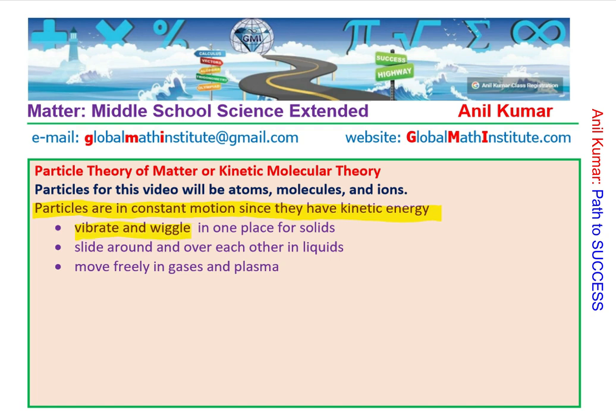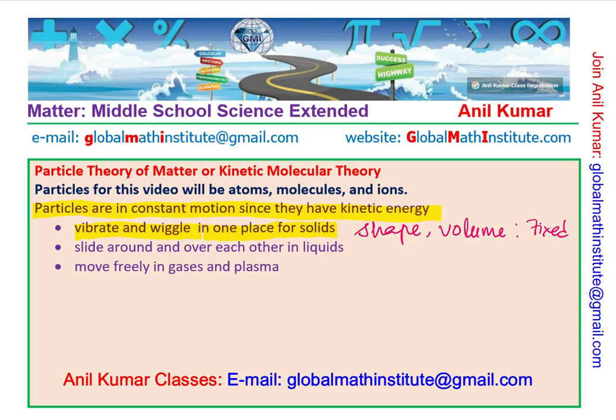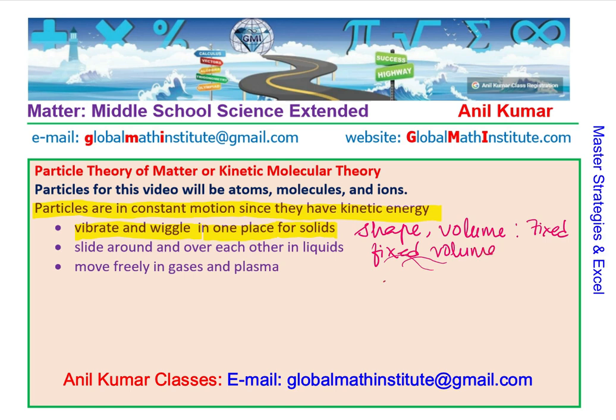So, particles vibrate and wiggle in one place for solids, right? So that gives you a definite shape and a fixed volume. Both are fixed, correct? Now, in case of liquids, what happens to particles? They slide around and over each other, right? They kind of flow over each other. So they don't have a fixed shape, but they have a fixed volume. Shape changes, right?